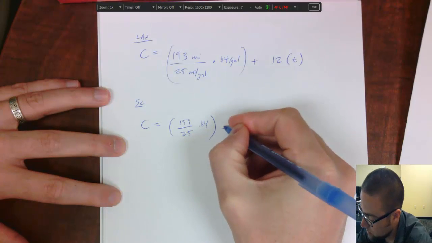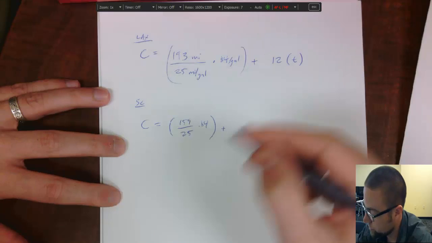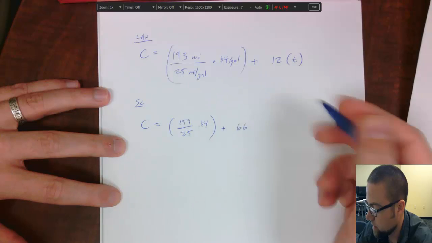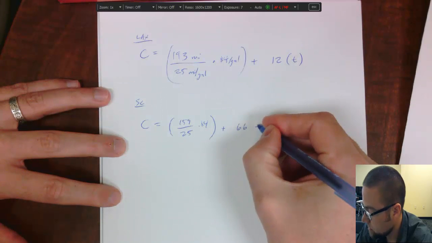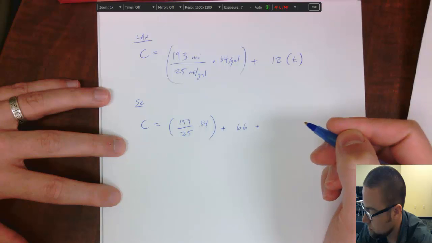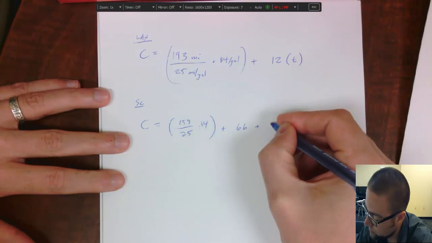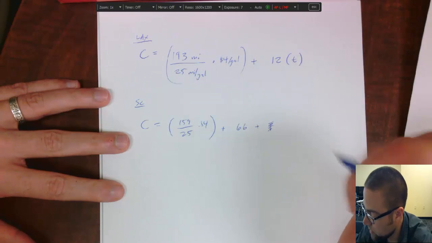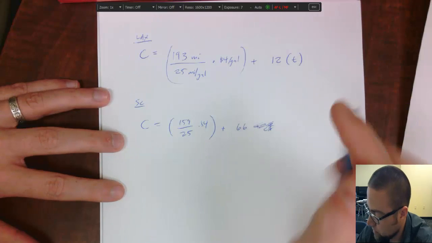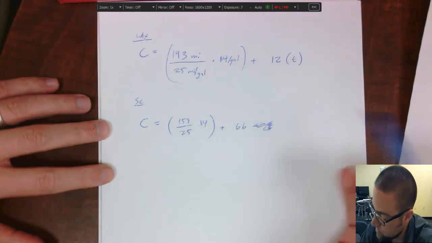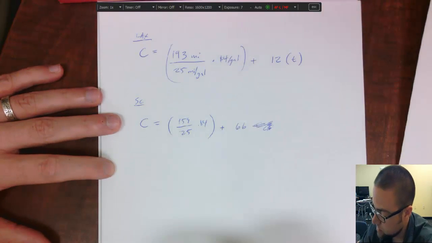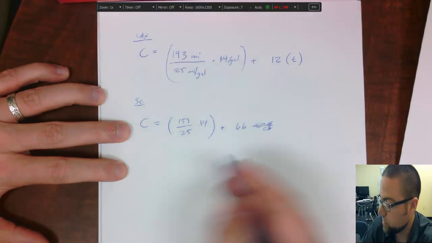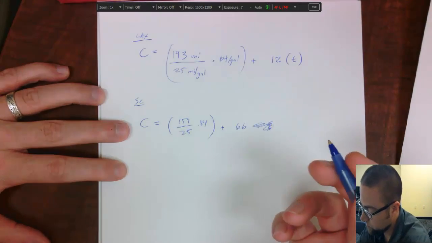And then the cost of the airport shuttle will be $66, and this is just a flat rate, so I just add it on. Plus 12 times the number of days? No, I don't have any cost here. It's free to park there. So this is a system of equations and relies on T and C. So when do they want them to be equal? So I can use substitution.